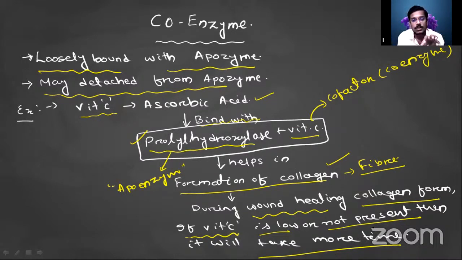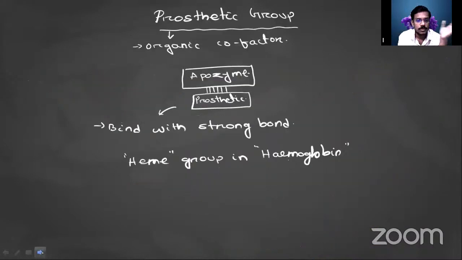So that is the role of the coenzyme. Here the coenzyme will bind loosely with the apoenzyme. Another one is the prosthetic group, which is also an organic cofactor. The apoenzyme and prosthetic group bind tightly.